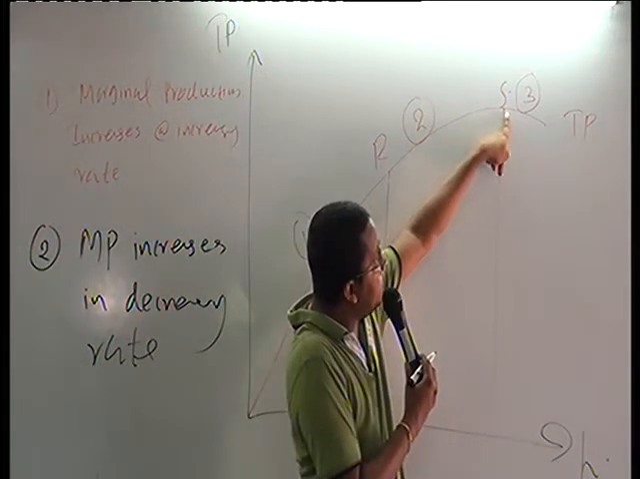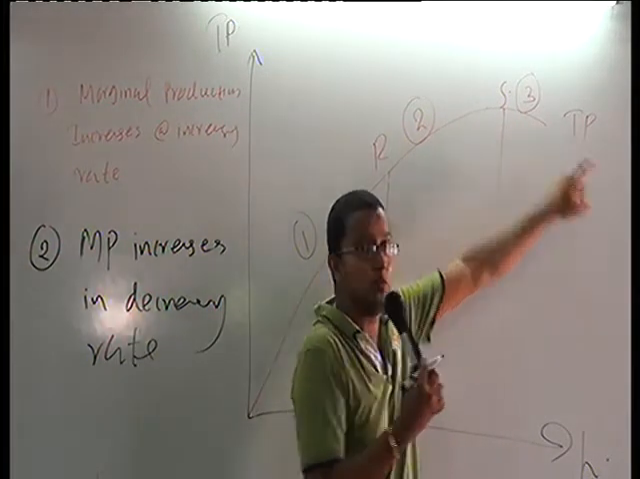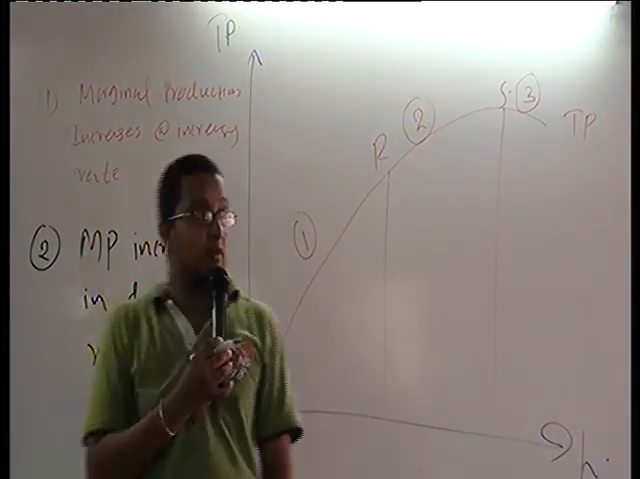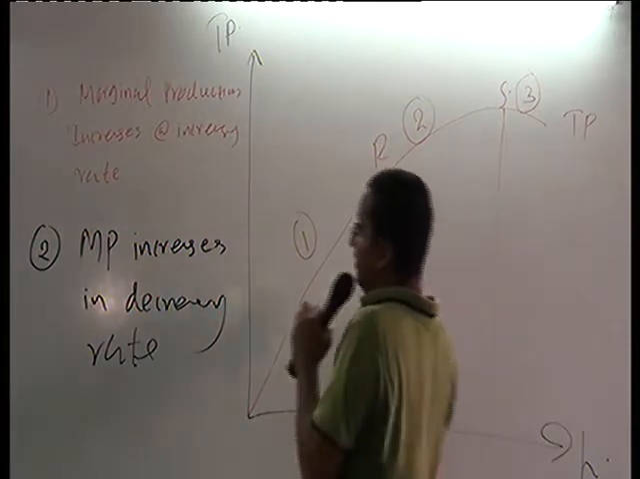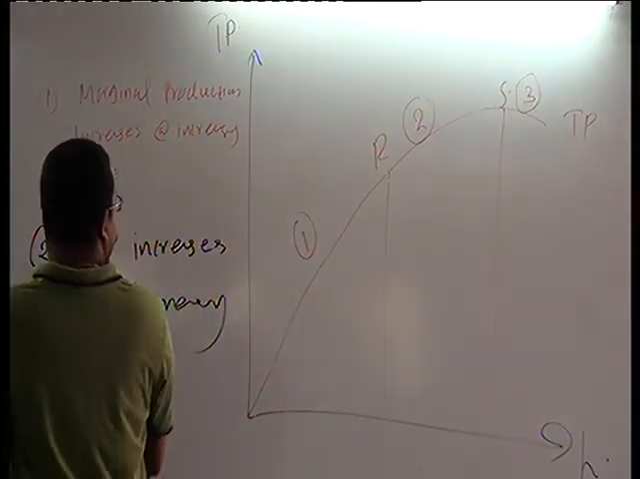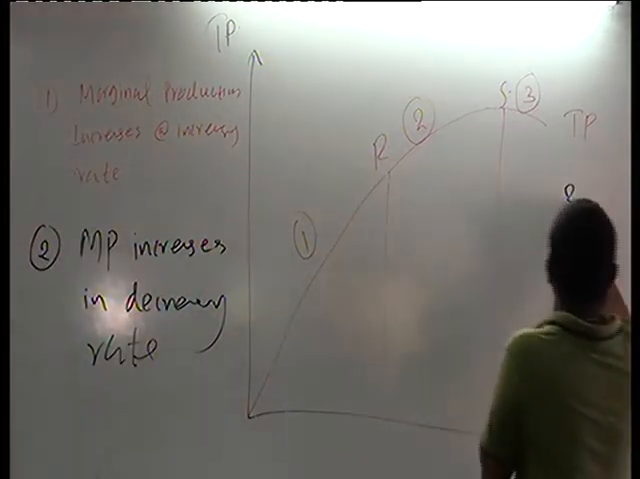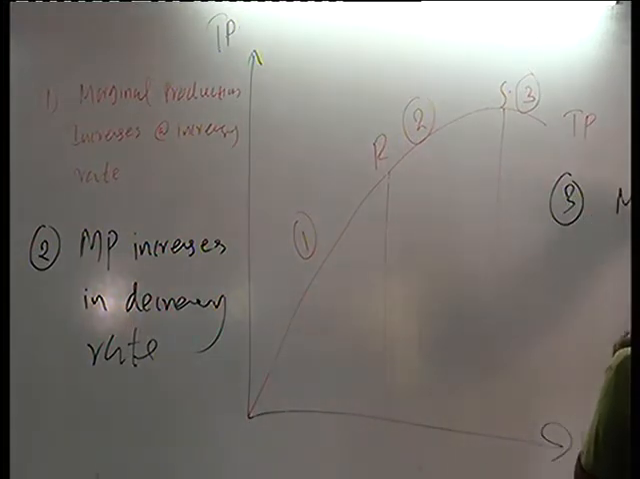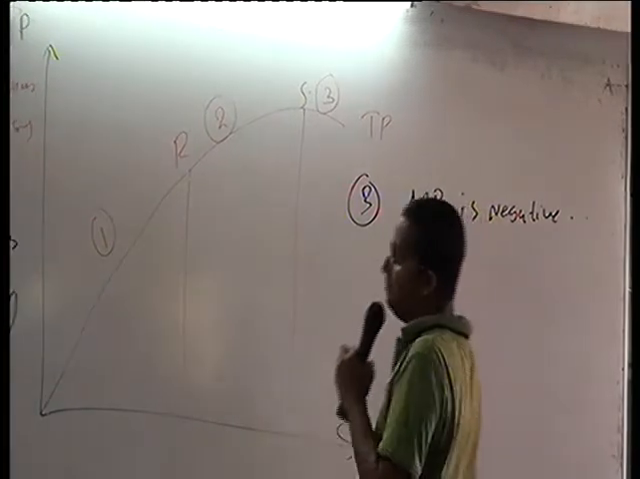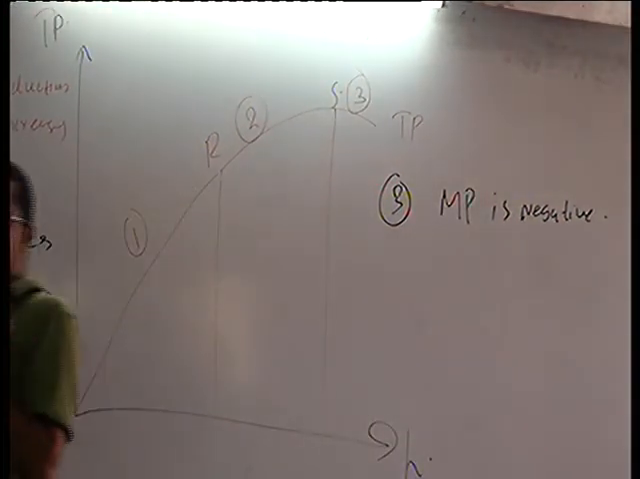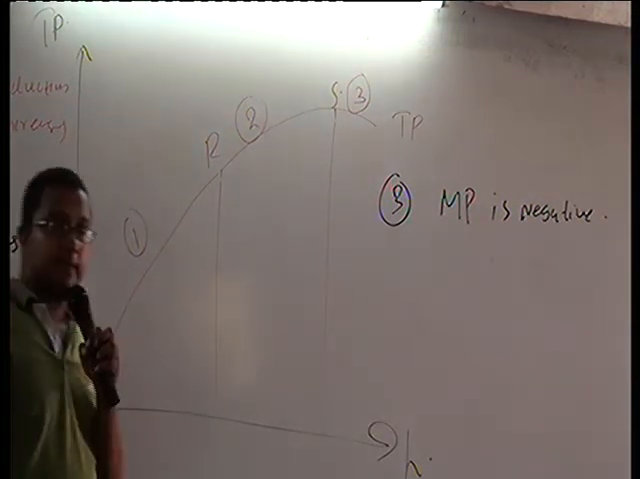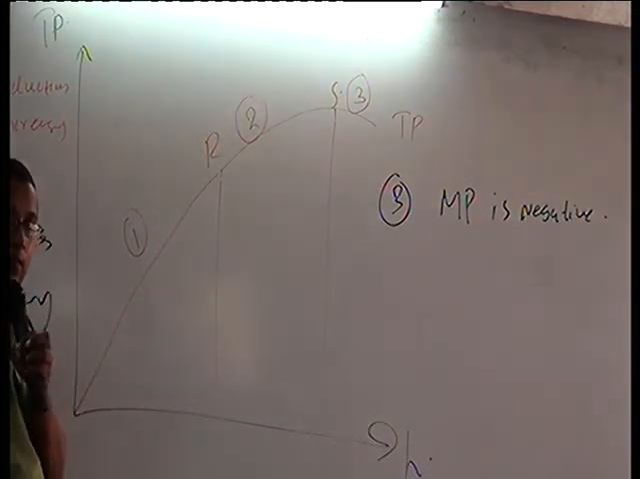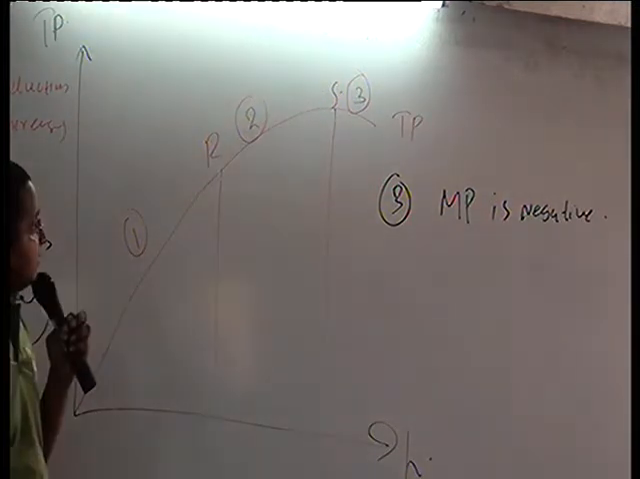After this point onwards, marginal production is negative. From R to down, from S to down, the third area, here I don't have the space, right here, third, MP is negative. Right? MP is negative.